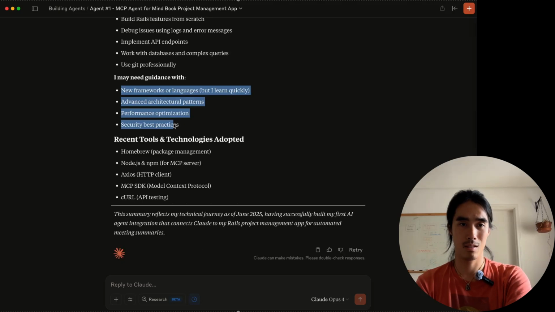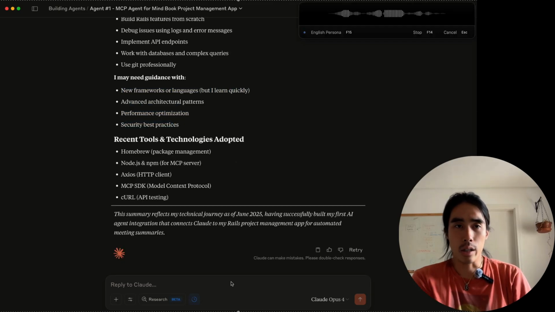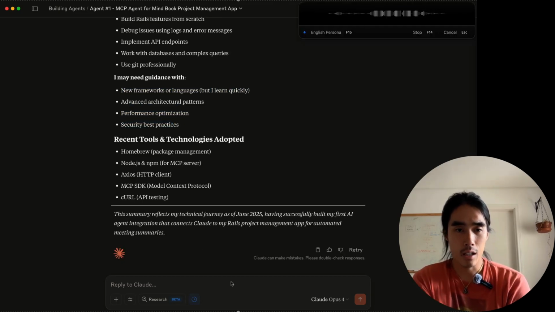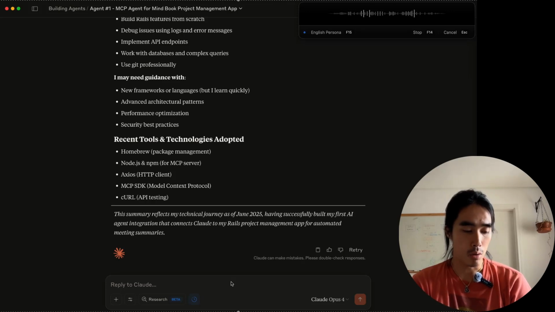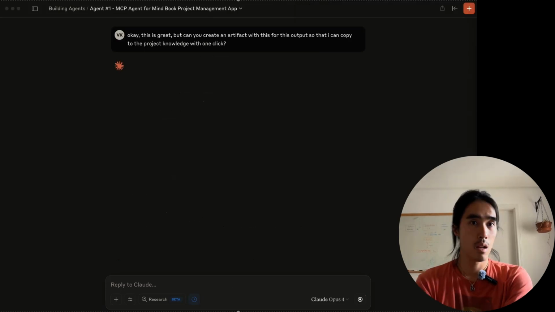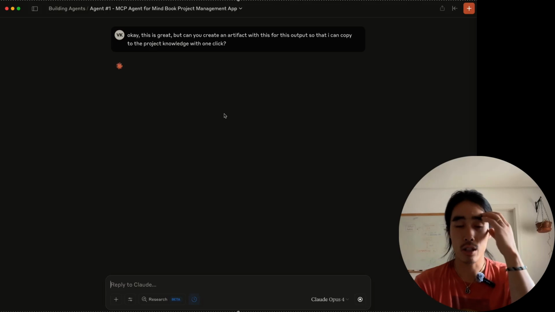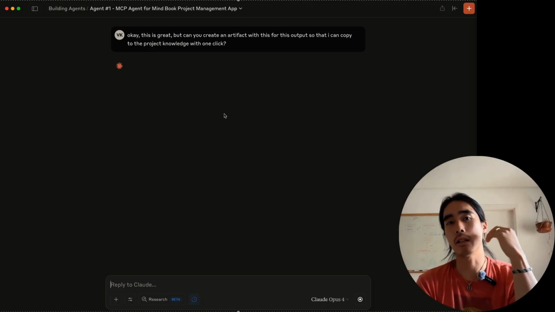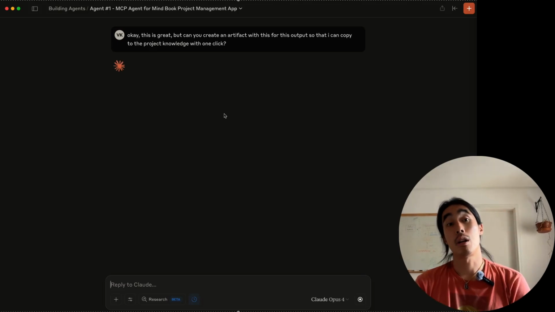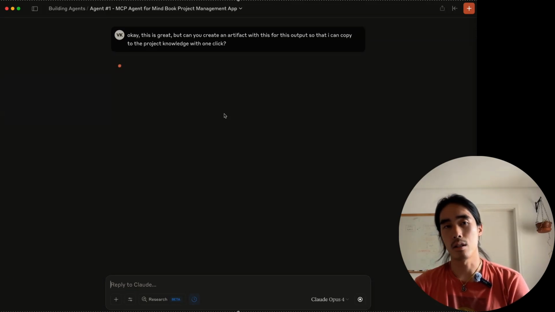I learn quickly. Okay, this is great, but can you create an artifact with this output so that I can copy it to the project knowledge with one click? So all I'm doing now is summarizing my technical experience to add to the project knowledge, so that every chat that I open up there has access to this context.